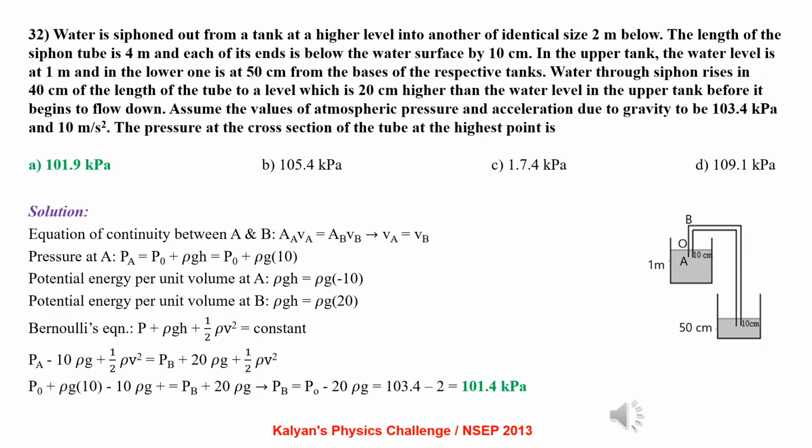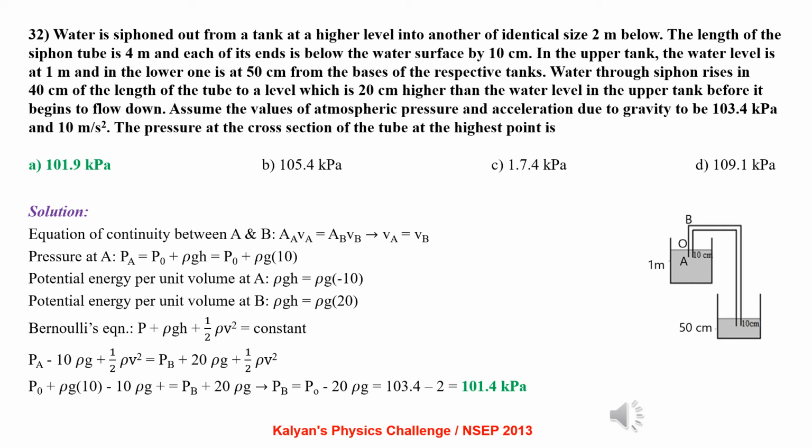Water is siphoned out from a tank at a higher level into another identical size tank 2 meter below. The length of the siphon tube is 4 meter and each of its ends is below the water surface by 10 centimeter. In the upper tank, the water level is at 1 meter and in the lower one it is at 50 centimeters from the bases of the respective tanks.